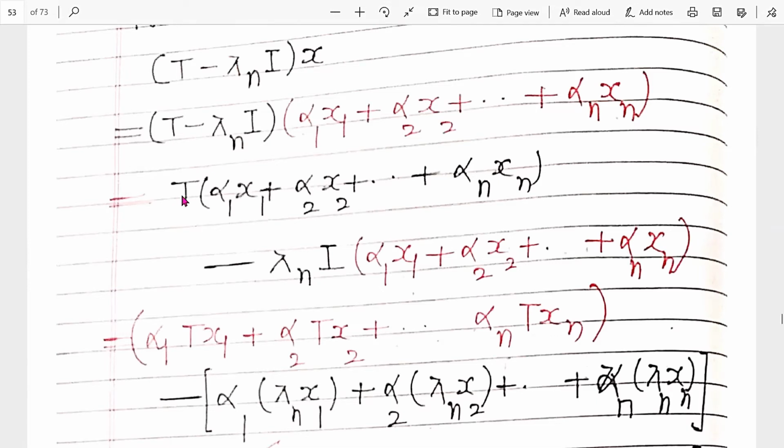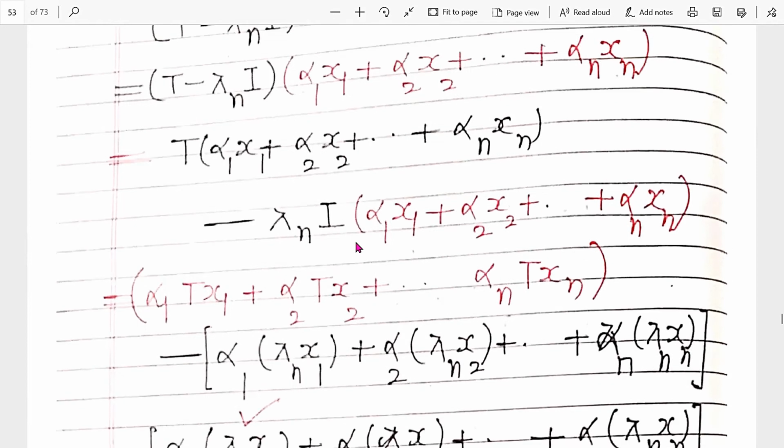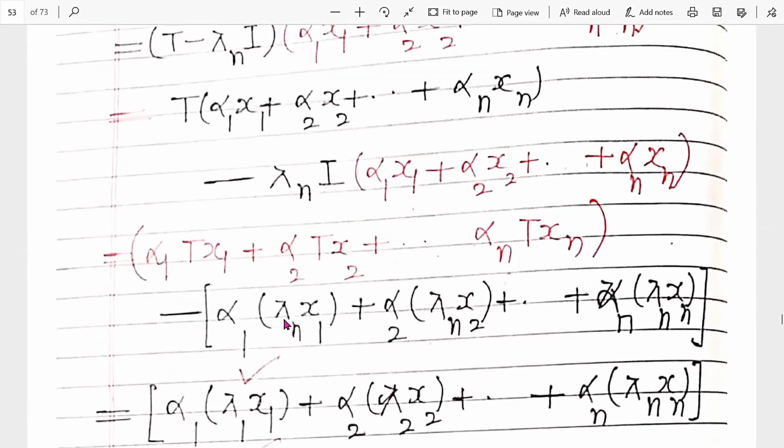Since T is a linear transformation, it has the property T(αx + βy) = αTx + βTy. By using that property, this can be written in this form. Clear? Similarly, this can be written in this form: α₁λₙx₁, α₂λₙx₂, and αₙλₙxₙ, because I is an identity operator.